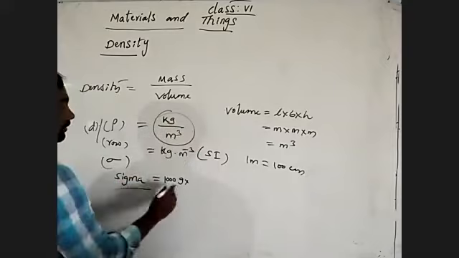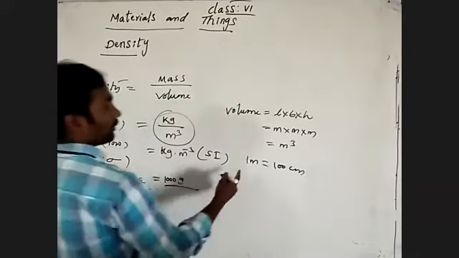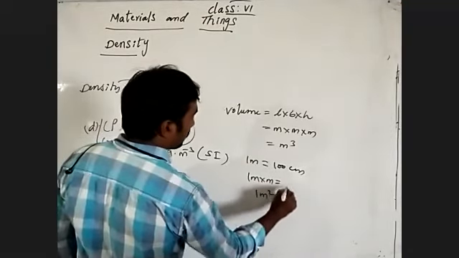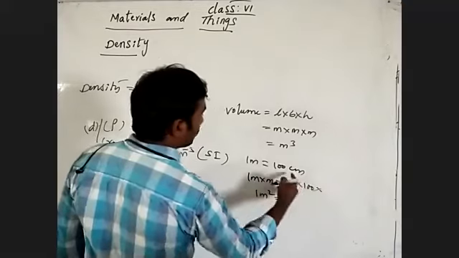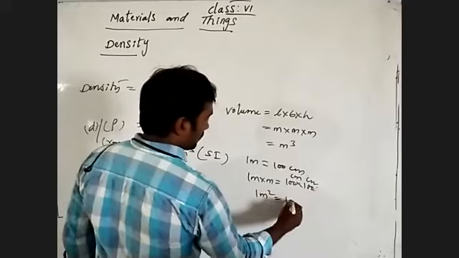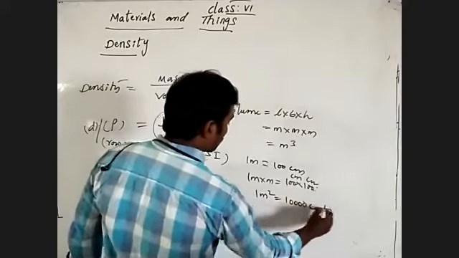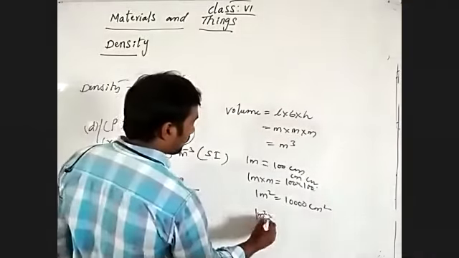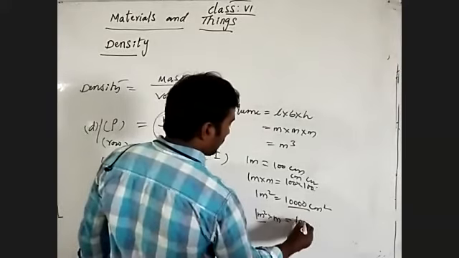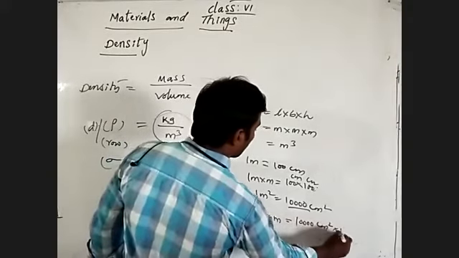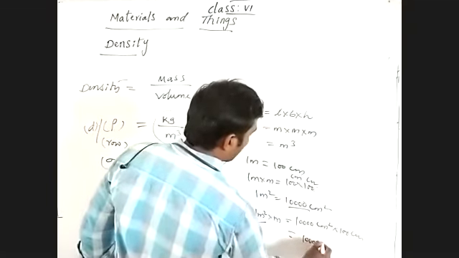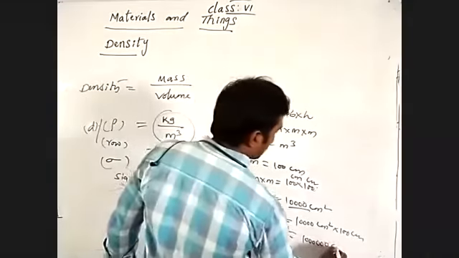So 1 meter square is 100 into 100 centimeter square, which is 4 zeros. Then 1 meter cubed is 100 centimeters cubed into 100 more, so 6 zeros, which means 10 lakh centimeter cube.